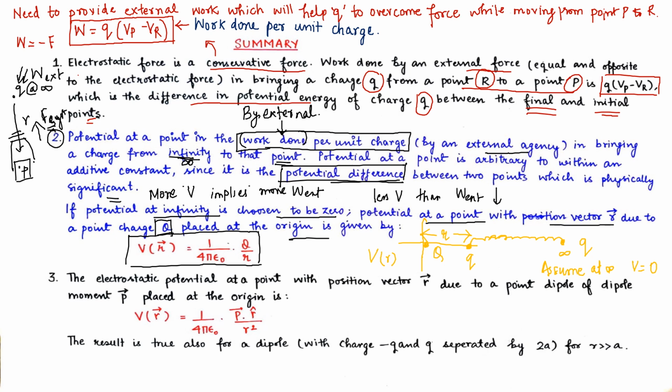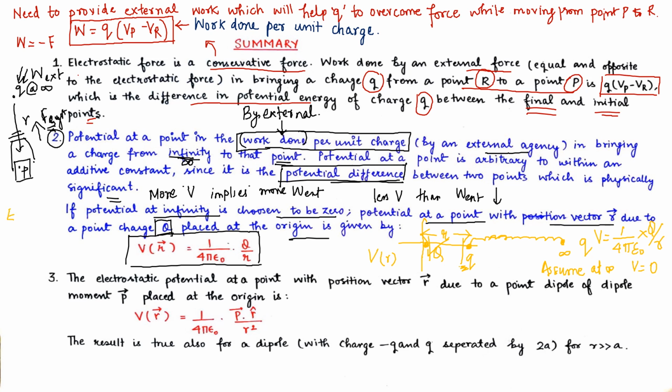This distance is R. So we have to find what is the potential at this distance. To find it, potential equals 1 upon 4 pi epsilon naught into potential that will be generated due to capital Q. It will not be generated by small q. Potential will only be generated by the pre-existing charge in the system, into capital Q divided by the distance between them. It is inversely proportional to the distance.